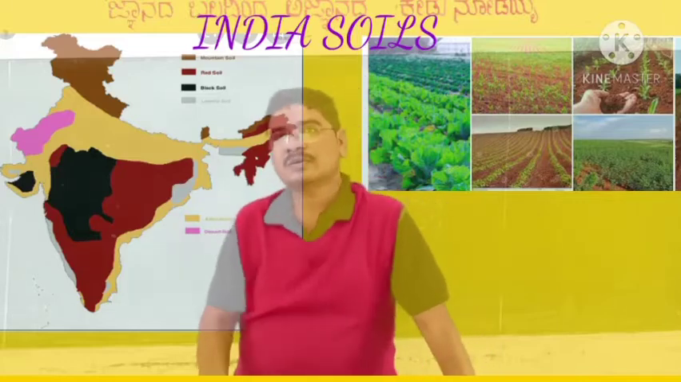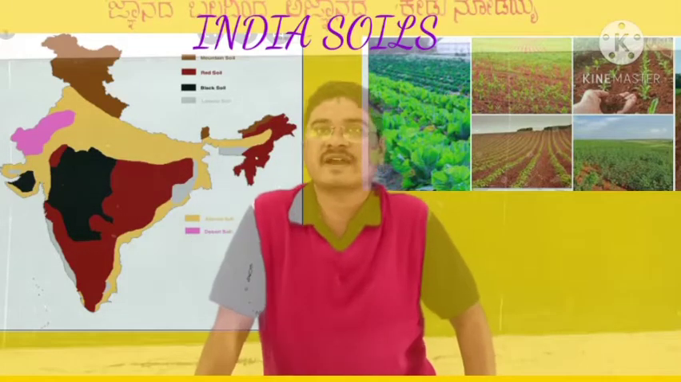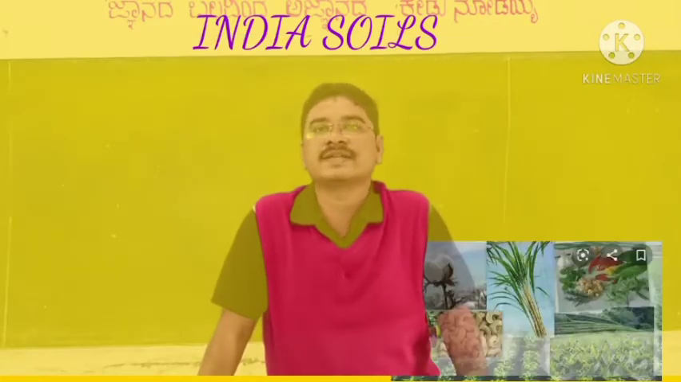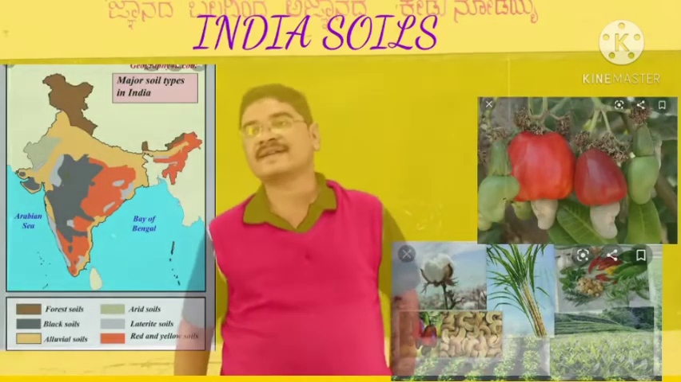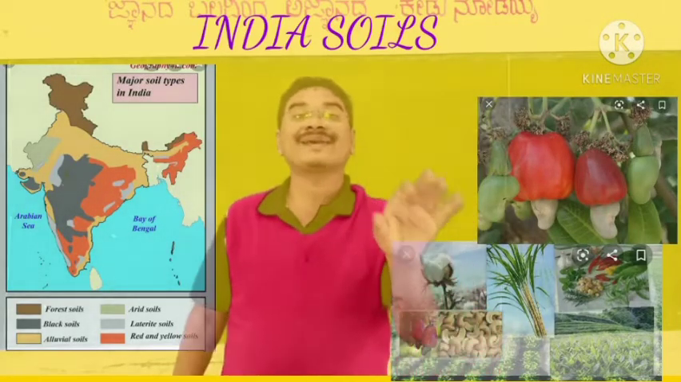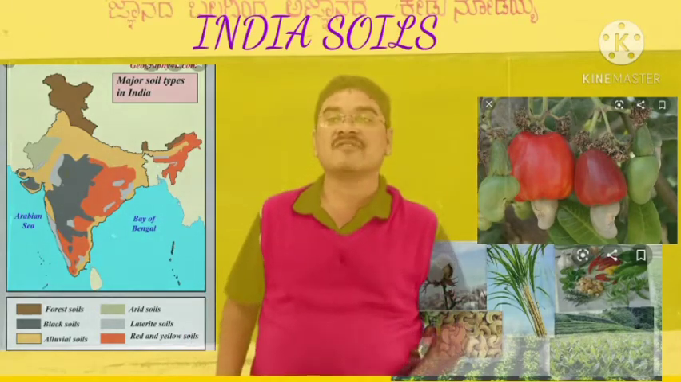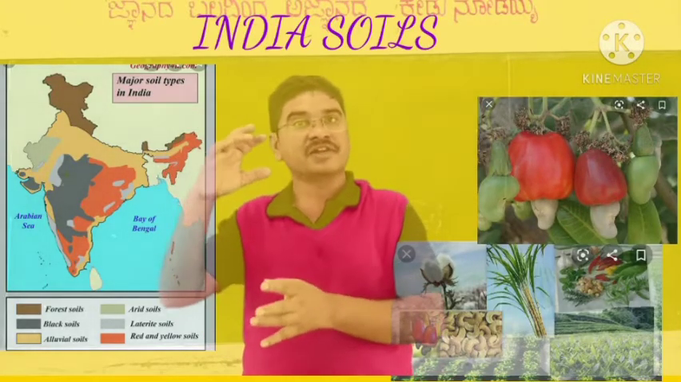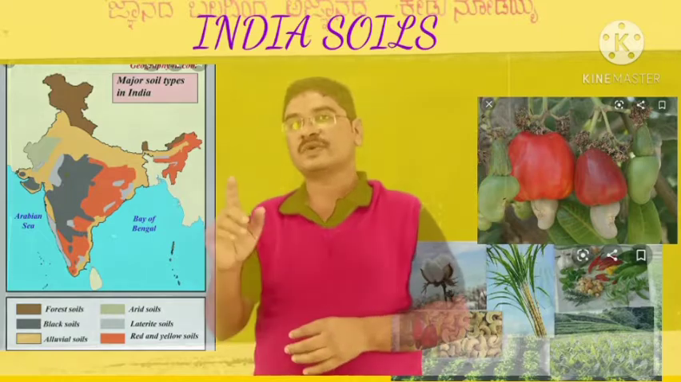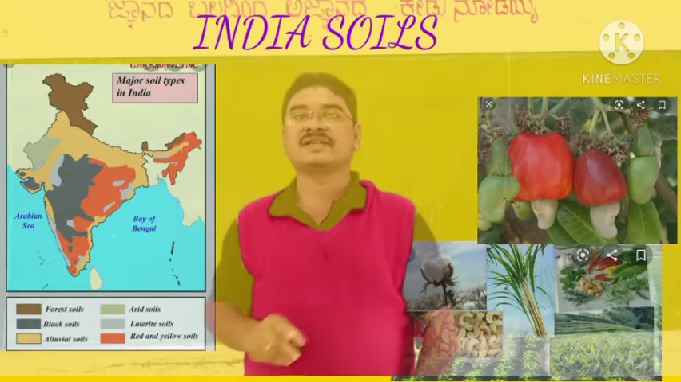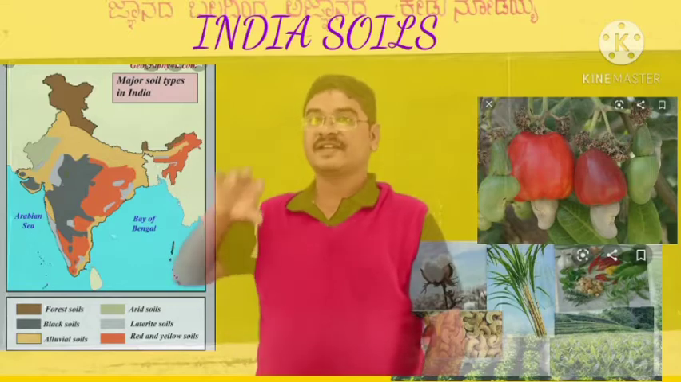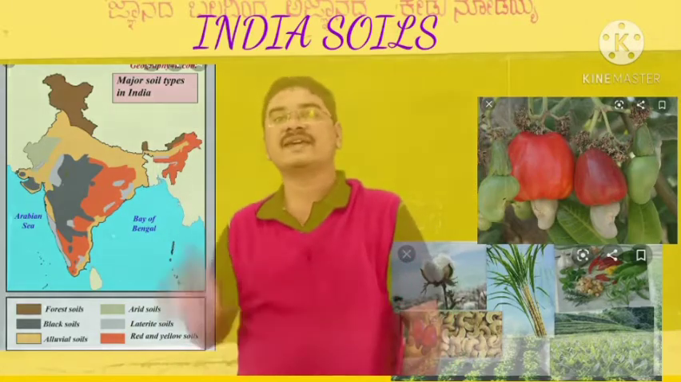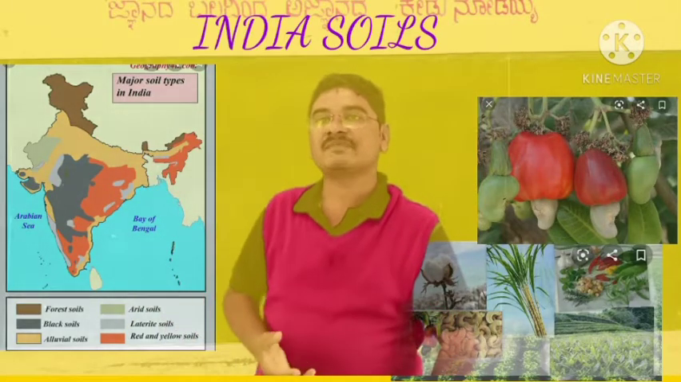Okay. Now one more variety of soil seen in India is laterite soil. Laterite soil is found in tropical areas under conditions of high temperature and high rainfall. Where high temperature and high rainfall are seen, there only laterite soil can be found.